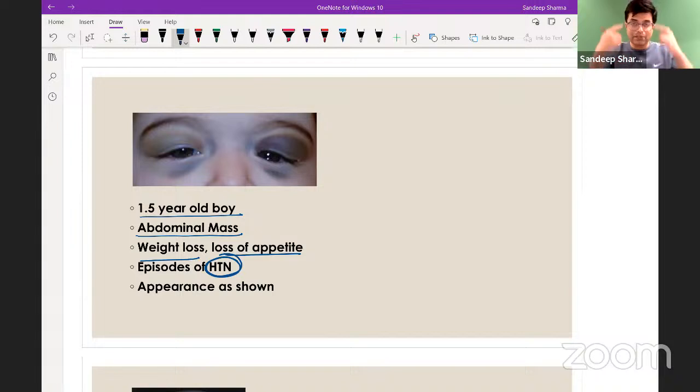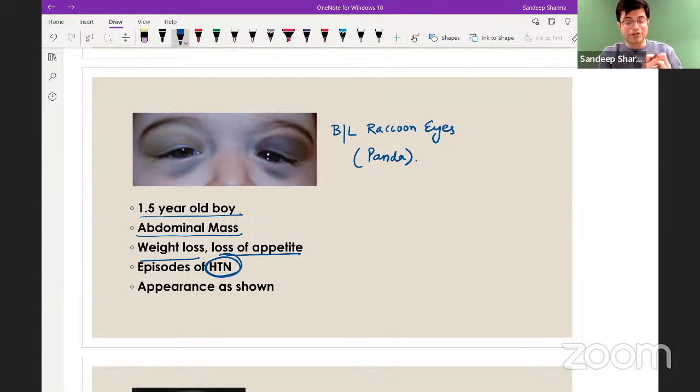This appearance, where a black discoloration is happening around both the eyes, is called bilateral raccoon eyes, also called bilateral panda eyes. So in case you have bilateral raccoon eyes or bilateral panda eyes, along with abdominal mass and likely malignancy, weight loss, loss of appetite, the likely diagnosis in the patient is going to be neuroblastoma.